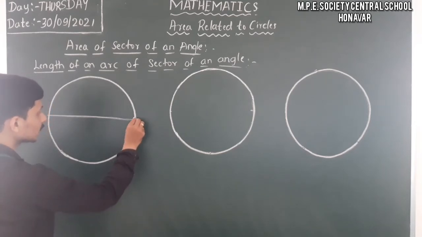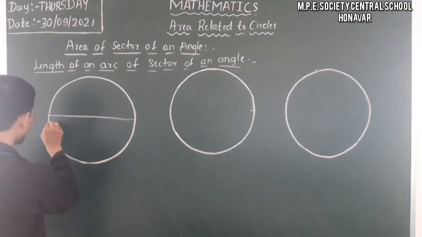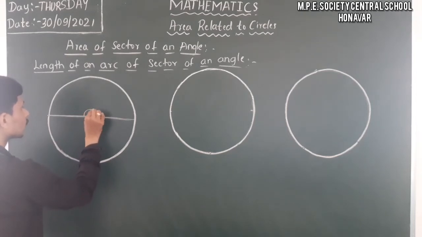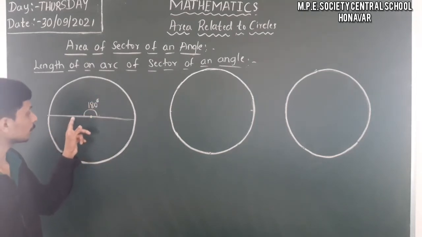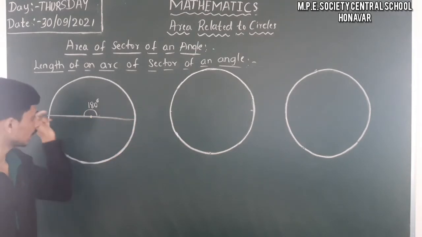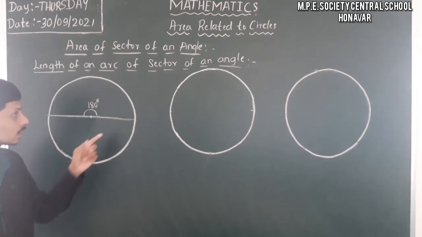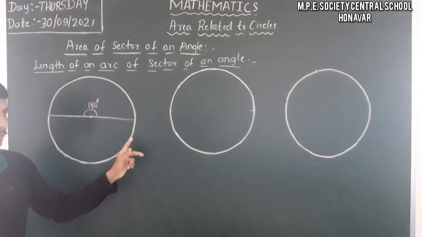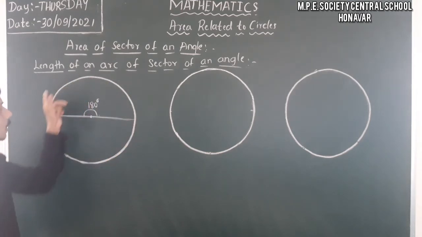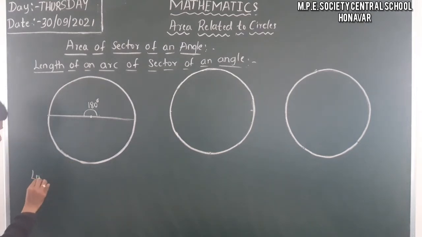Then here it is the length of an arc. So the length of an arc, when we have the angle of 180 degrees. This is the sector, enclosed by 2 radii and the corresponding arc. The length of this arc we have to find out. That is half of the complete circumference of the circle. So that is the length of the arc in this case.